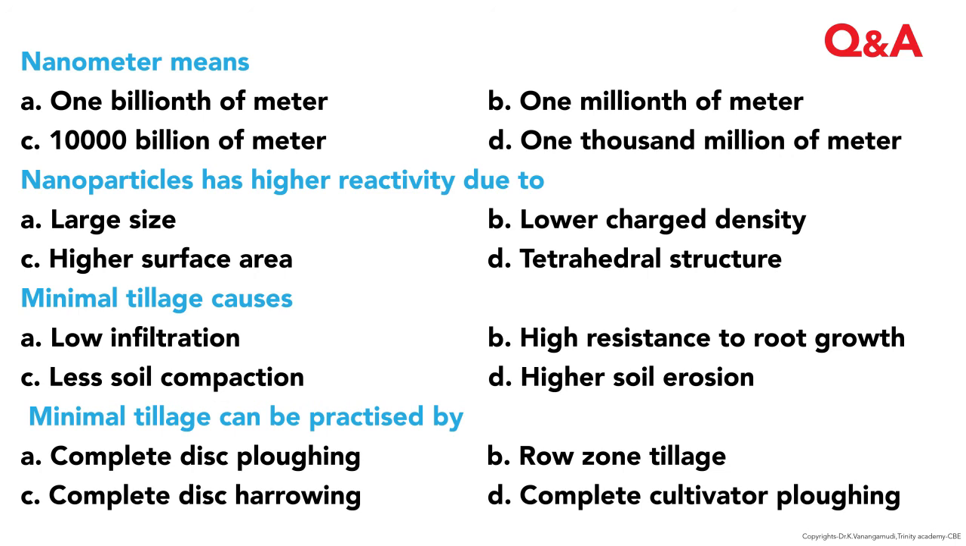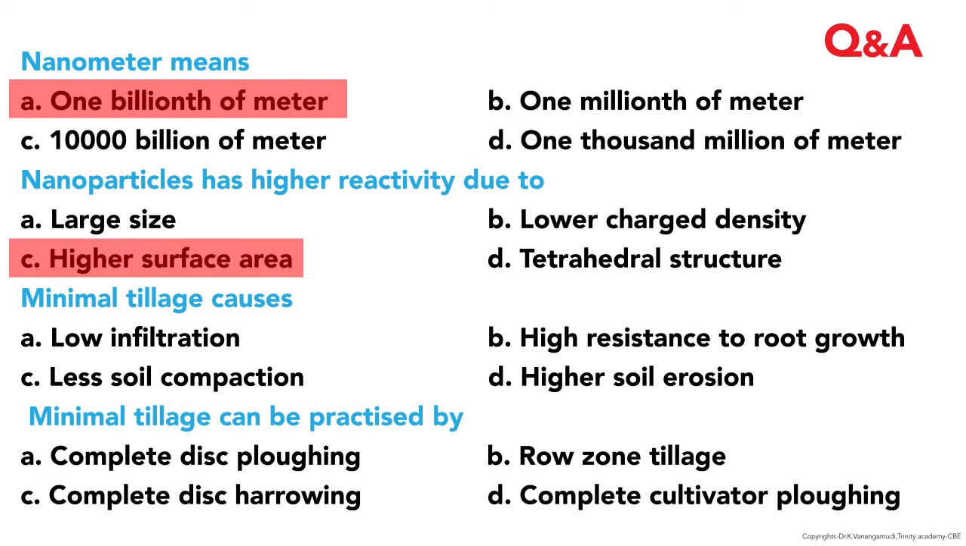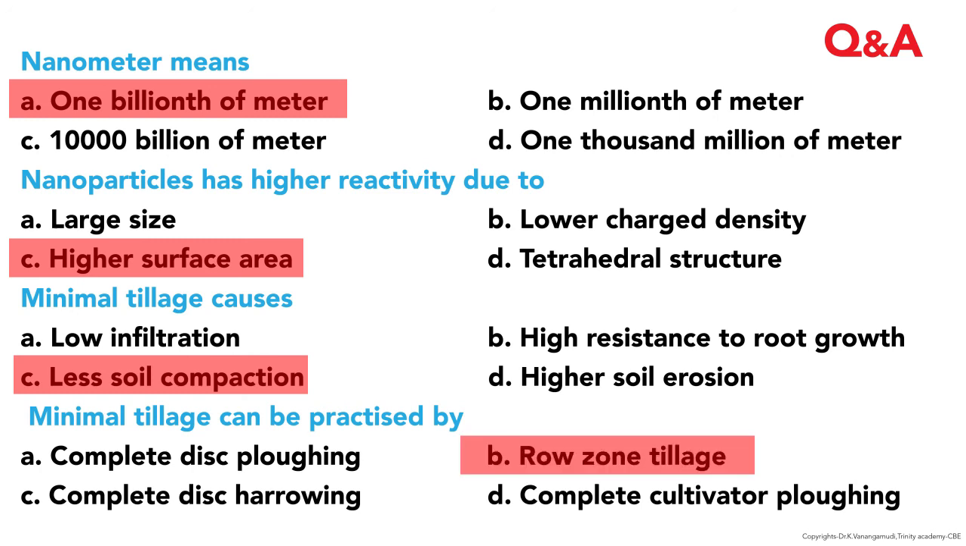And now the question and answer. What do you mean by nanometer? Nanometer is 1 billionth of a meter. That is the correct answer. Nanoparticles have higher reactivity due to high surface area, is the correct answer. Minimal tillage causes less soil compaction, correct answer. Minimal tillage can be practiced by row zone tillage. This is the correct answer.